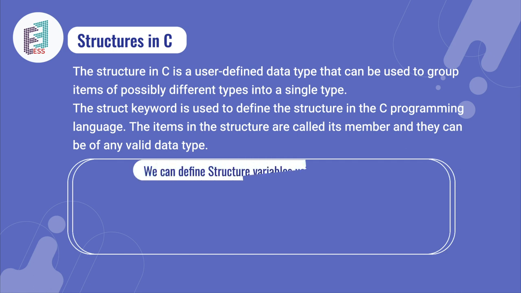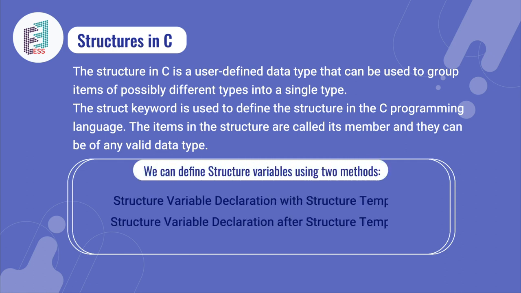Here, we can define a structure variable using 2 methods. The first is the structure variable declaration with a structure template, and the other is the structure variable declaration after the structure template. In the next slide, we'll be learning about unions in C.